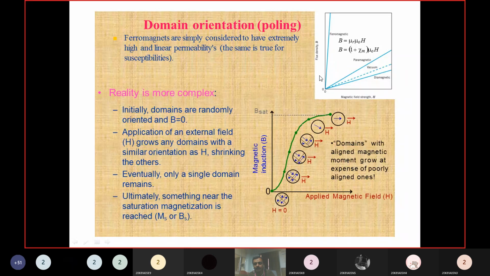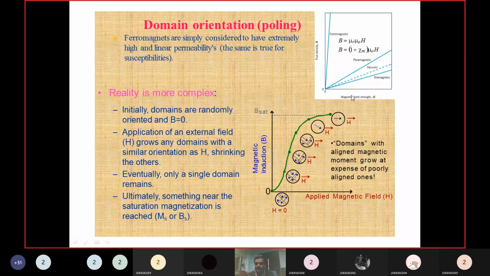That means it is magnetized. B is the magnetization, the induced magnetic momentum, with increasing H value. So what happened? That induced magnetic momentum suddenly increases. Okay, so this is how the curve looks in the case of dia, para and ferromagnetism.